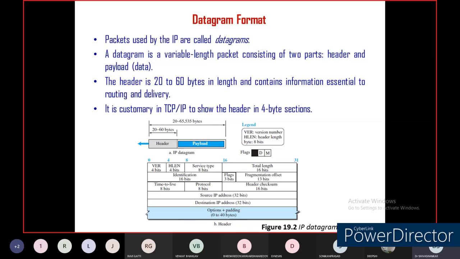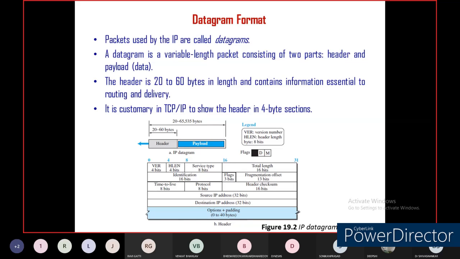Dear students, the header, as I told you, will be there inside the packet, meaning the main content of the packet is the header. The content of the header is the source and destination address. And one more part is available in the datagram, that is called the payload. So the payload is nothing but data only, right? The header is 20 to 60 bytes in length, right?